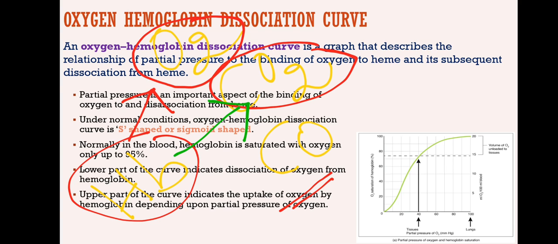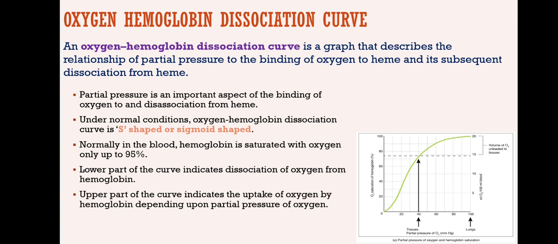So dissociation of oxygen takes place, and this dissociated oxygen will then enter into the tissue, and there the cells will utilize it. So this is how oxygen is transported from alveoli to the tissue with the help of hemoglobin. Now, based on this information, we can plot a graph.